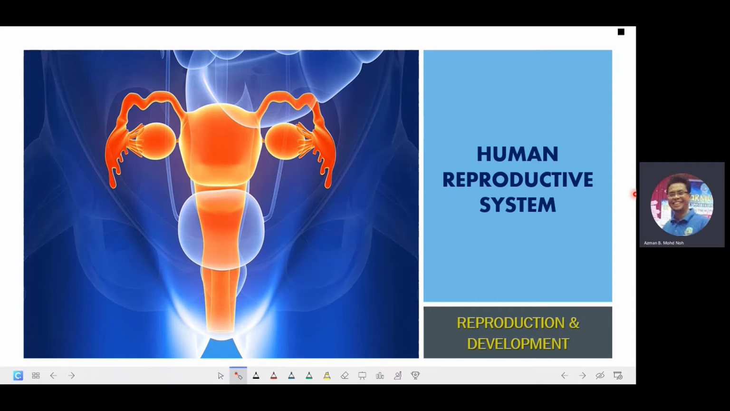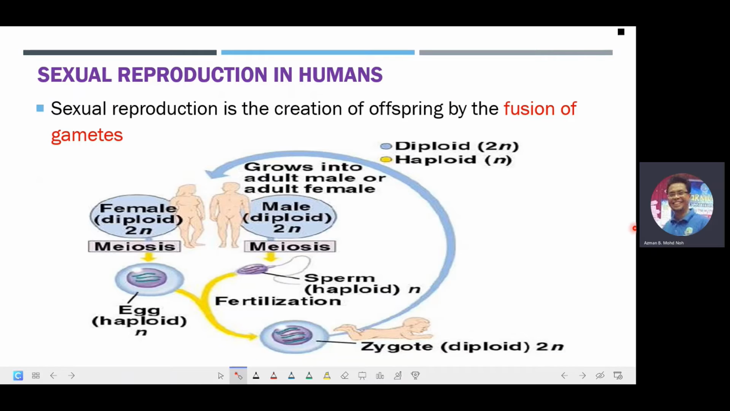Hi all. In today's lesson, I would like to focus on the human reproductive system, which is very important concerning the sexual reproduction in humans. And so sexual reproduction is the creation of a new individual, or the creation of offspring, by the fusion of gametes. So for humans, we will start with a male individual here, which will undergo the process of